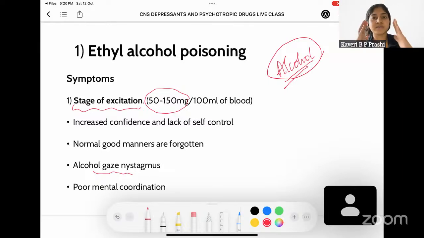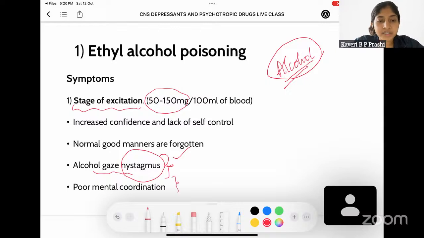When a person tries to fixate his vision on something, there's going to be movement in his eyes. It can either move right or left, or it can go up and down. So, this is called nystagmus. Whenever the person drinks alcohol in the initial stages, nystagmus can be precipitated in the person, and this is called alcohol-based nystagmus. Also, there is going to be poor mental coordination where he isn't able to clearly think and execute whatever he is thinking.